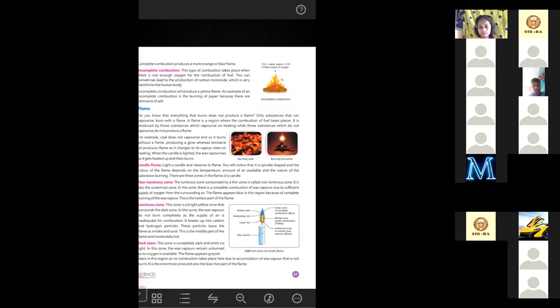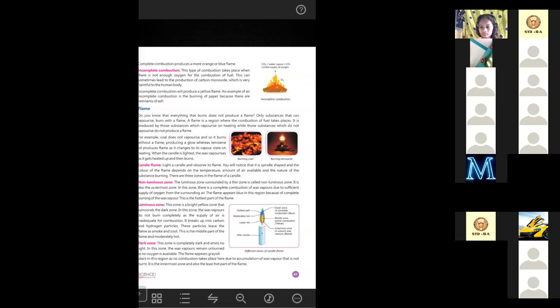So whenever you keep a very smooth surface which cannot conduct heat, something like a clear piece of glass, you can hold it not too close, a little bit away from the top of the kerosene lamp.